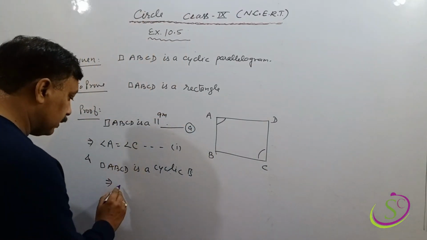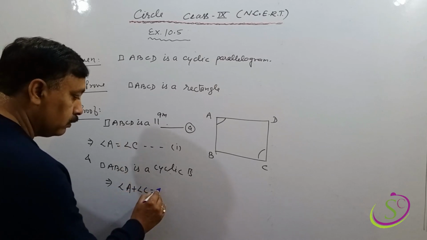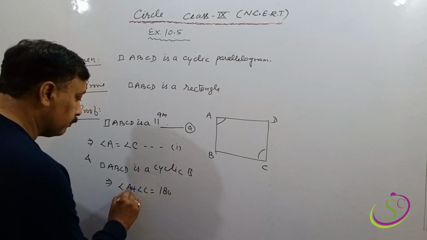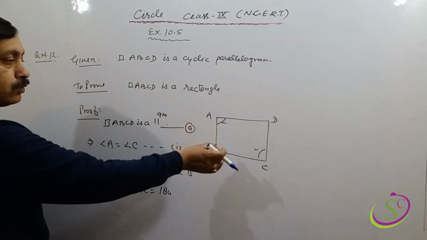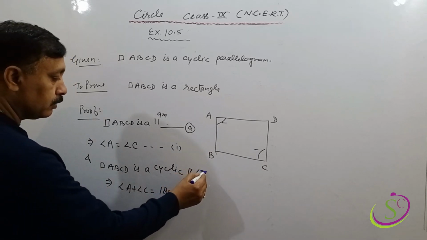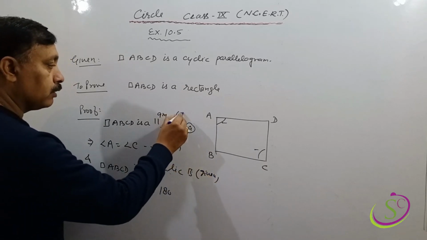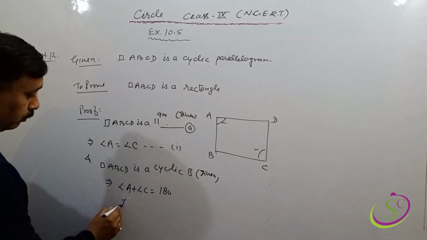So here we can say that angle A plus angle C will equal 180 degrees. This angle and this angle are the opposite angles, so the sum of these two angles will equal 180 degrees, and this is given, this is also given.